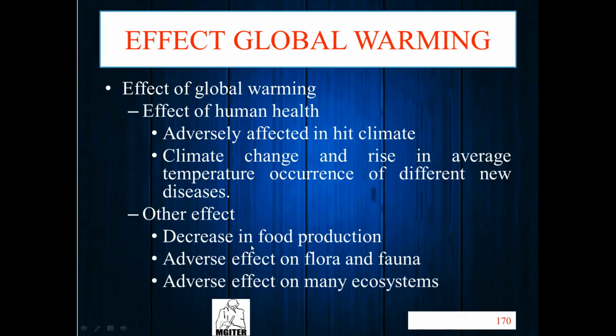Then after that, some effects on human health. Other effects are a decrease in food production, adverse effects on flora and fauna, adverse effects on many ecosystems, and adverse effects from heat, climate change and rise in temperature, so that different new diseases occur. When the temperature increases, we can find different diseases. Right? These are the effects of global warming.